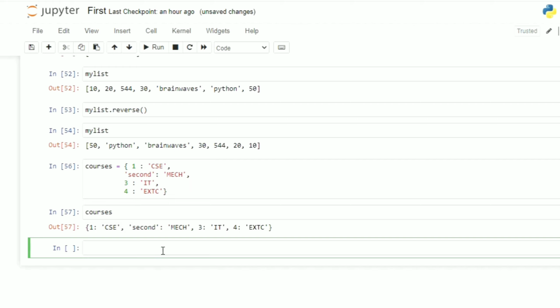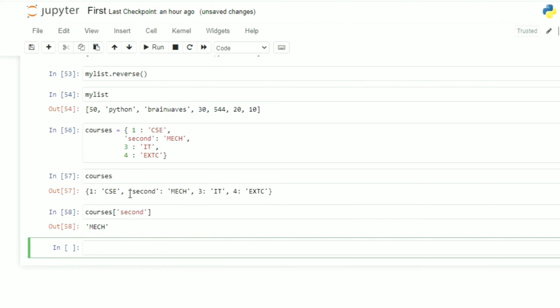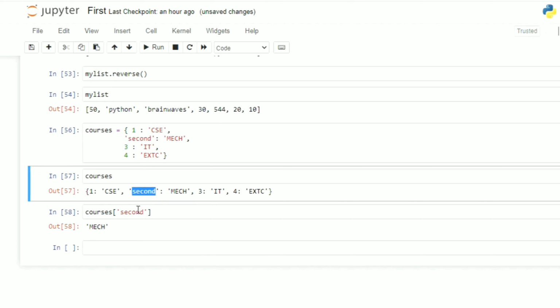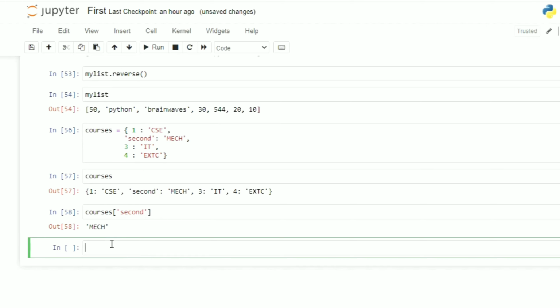Now if I want to check what is the value which is present at the key second, for that purpose courses second. So you can see for this particular key the value was make, like that.